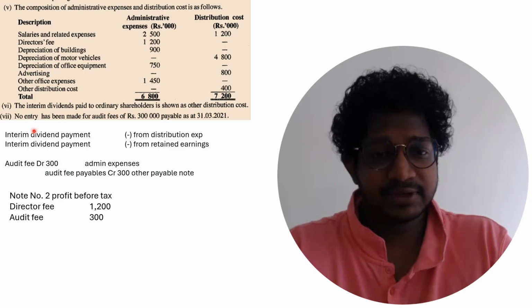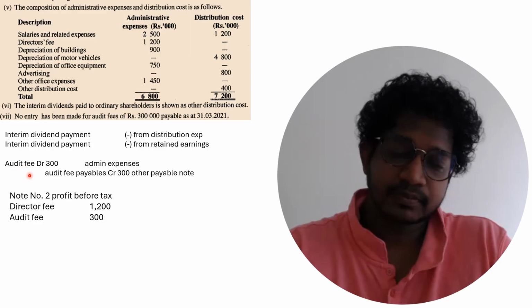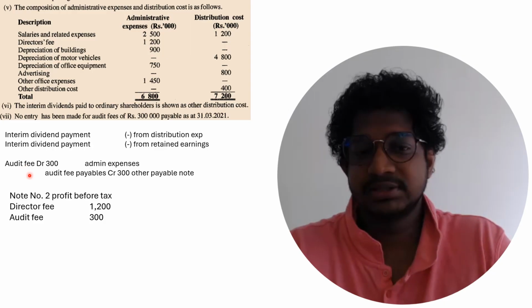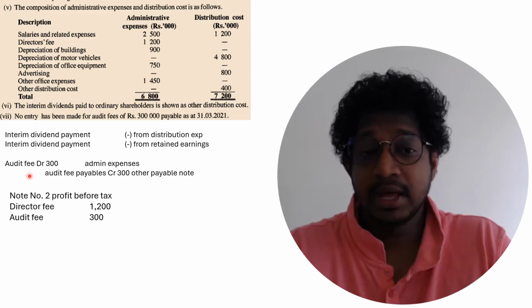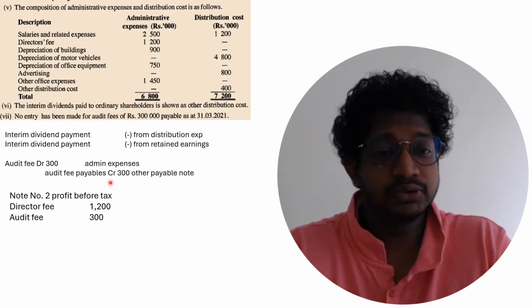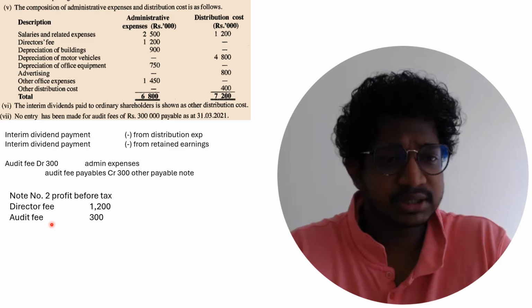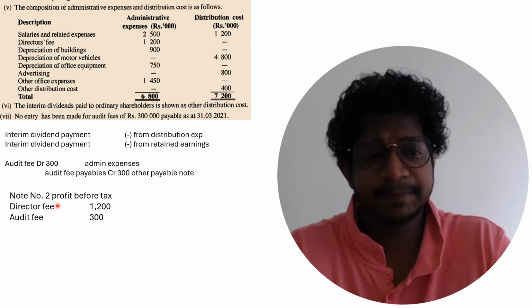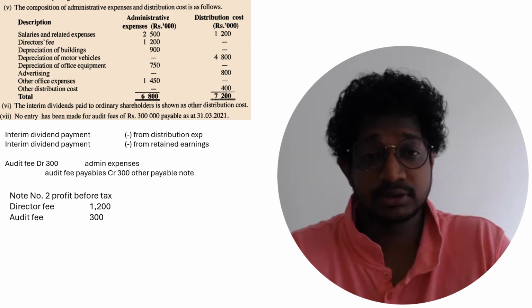And it says audit fees, there is audit fee payable. Audit fees you have to mention in administrative expenses, and audit fee payables you have to record in the other payables note. So for note number 2, profit before tax, you have to mention the director fees, audit fees, and you can mention the depreciation and advertising under the profit before tax note.